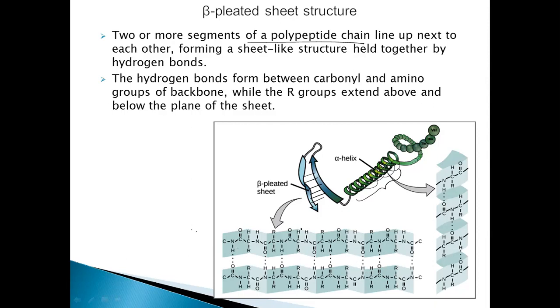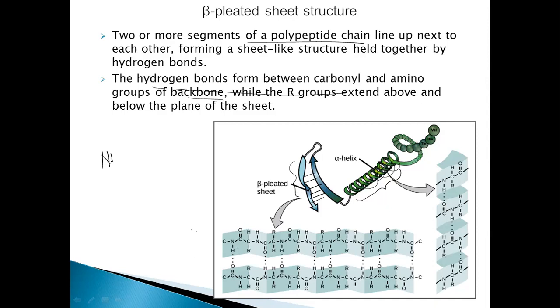So either the alpha helix structure or the beta pleated structure is able to maintain its shape by means of hydrogen bonds. In the helix, the hydrogen bonds form between the amino acids of different turns, between one amino acid of one turn and the NH of the next turn. Here also the beta pleated structure is held together by hydrogen bonds between the different sheets.